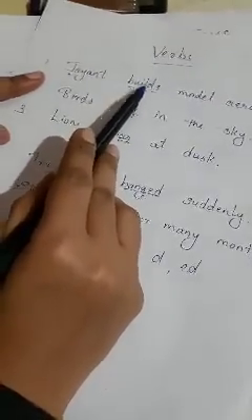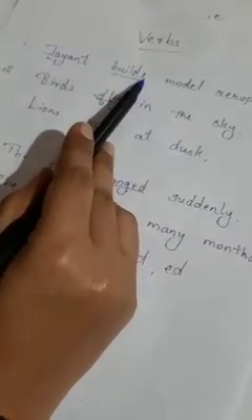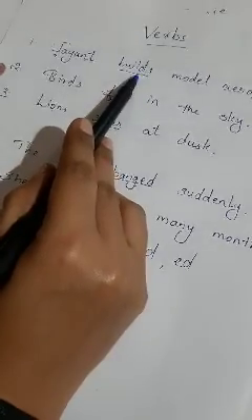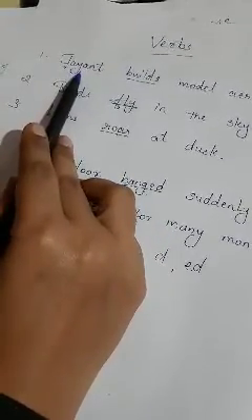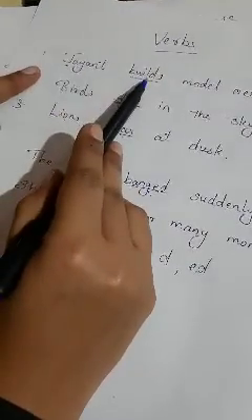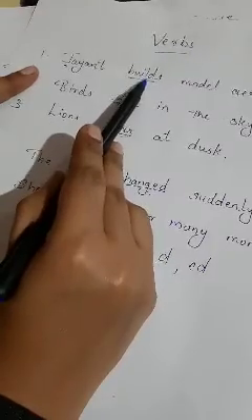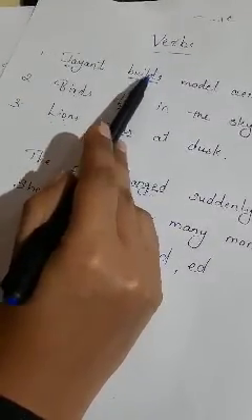To make the verb singular, we have to add s or es to the verb. Okay, if the subject is one person, if the subject is singular, we have to add s or es to the base form of the verb. Here, what is the base form of the verb?